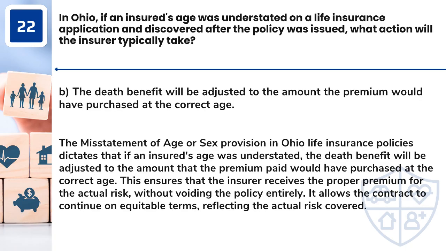Answer: B. The death benefit will be adjusted to the amount the premium would have purchased at the correct age. The misstatement of age or sex provision in Ohio life insurance policies dictates that if an insured's age was understated, the death benefit will be adjusted to the amount that the premium paid would have purchased at the correct age. This ensures that the insurer receives the proper premium for the actual risk, without voiding the policy entirely. It allows the contract to continue on equitable terms, reflecting the actual risk covered.